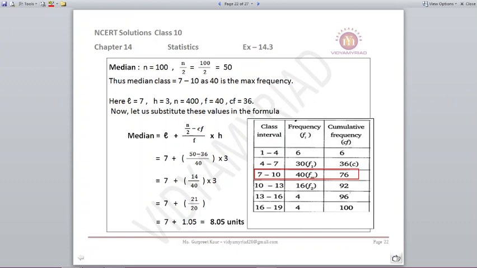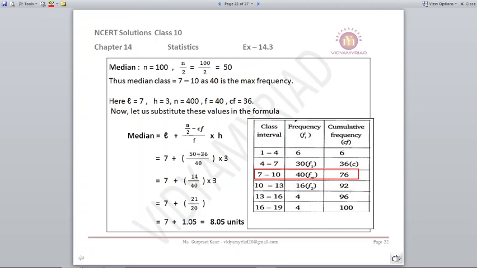Now let's find out median. Now we know total is 100. So 100 by 2 is 50. Now where will 50 lie? We need to check the cumulative frequency, that is after 36 will become our median class, that is 7 to 10. So frequency will become here 40 and 36 will become our cumulative frequency. So we should write all these parameters so that it becomes easier for us to put it into the formula.